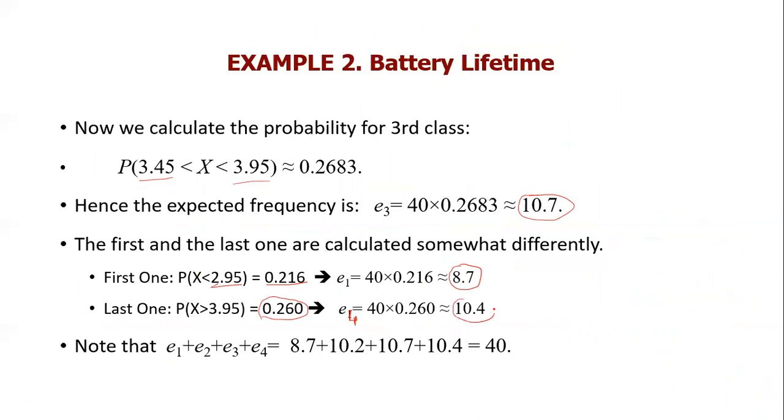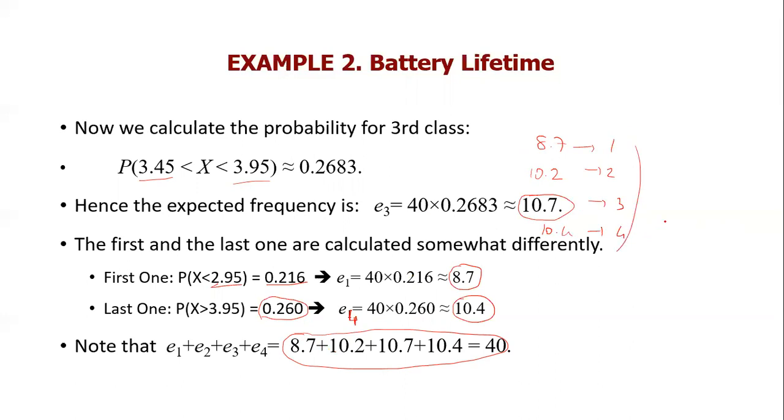That's equal to 10.4. The summation of the expected values should be equal to 40, right? This is intuition. For the first one, I have 8.7 in the first bucket, this is the second bucket, this is the third bucket, and 10.4 is the last bucket.